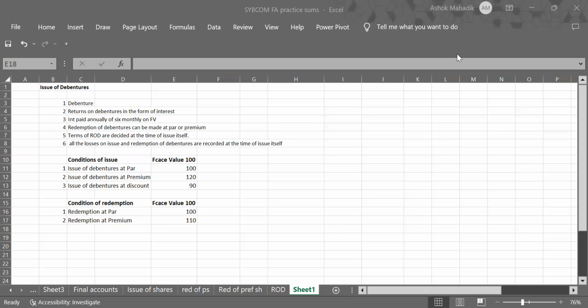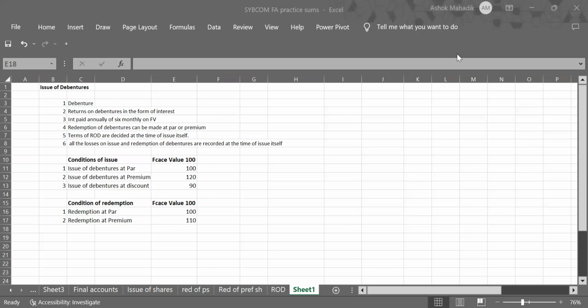Just like that, you know what the loans are? We can have bank loans, okay, loan from directors. Similarly, debenture is also a loan, but this loan is raised from public. Okay, so just like a share, debenture is a share in the loan capital of the company.